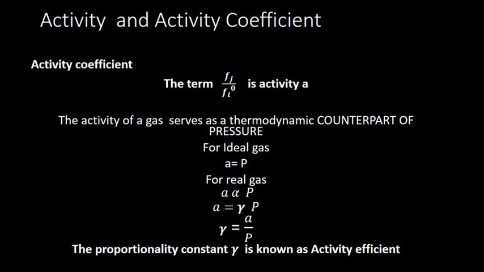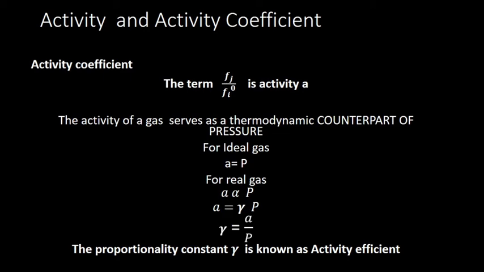So what is activity? The absolute value of fugacity we were not able to determine, so we take it as a relative fugacity, compared against a standard or reference. That is what is known as relative fugacity.